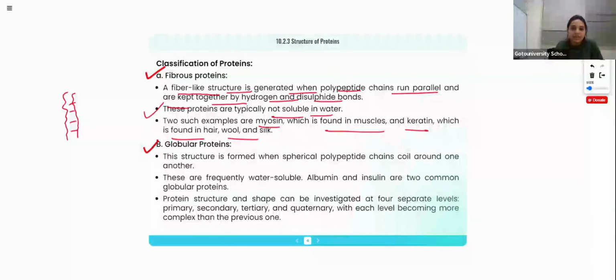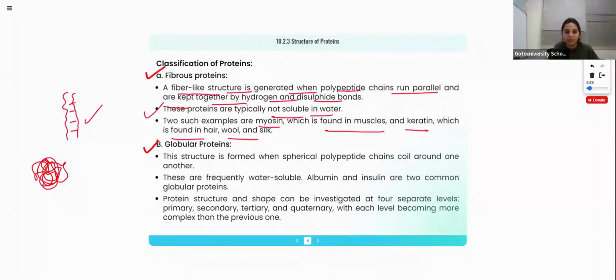Next one is globular proteins. This structure is formed when spherical polypeptide chains coil around one another. Globular means it is not like a straight chain. Fibrous protein means it should be a straight line like this. Two lines are running parallelly and they are connected by hydrogen bond. Globular means it is a coiled structure.